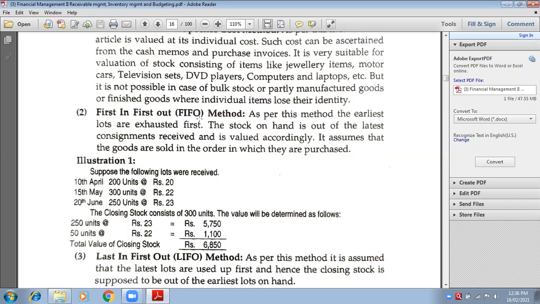Why? Because the expiry period is coming nearer and nearer, and you want to sell off those products, no? Otherwise, if the months of October, November, and December come nearer, the products will not be consumed by the customers. We will not be able to sell them in the market. Are you getting my example? FIFO method. Yes, are you getting my examples?